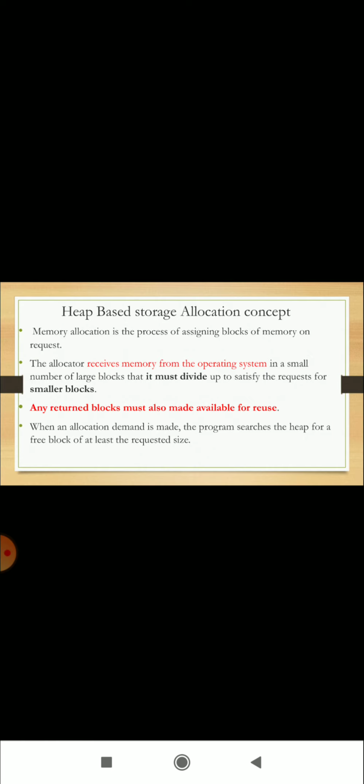Memory allocation is the process of assigning blocks of memory on request. The allocator receives memory from the operating system in a small number of large blocks that it must divide up to satisfy the request for smaller blocks. Any returned blocks must also be made available for reuse. When an allocation demand is made, the program searches the heap for a free block of at least the requested size.